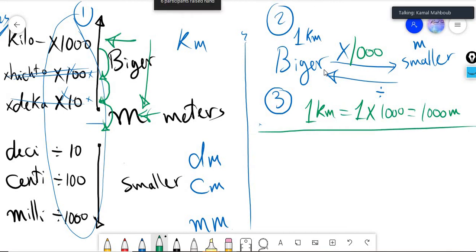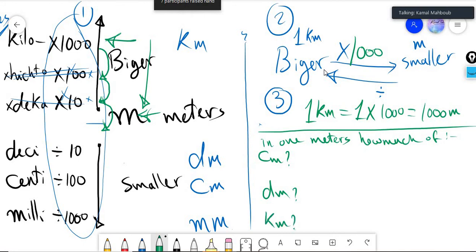Let's start, guys. Now he'll ask you: in 1 meter, how many centimeters, how many decimeters, how many kilometers? Now let's answer the question. First step, we are memorizing this. The second step is multiply or divide.